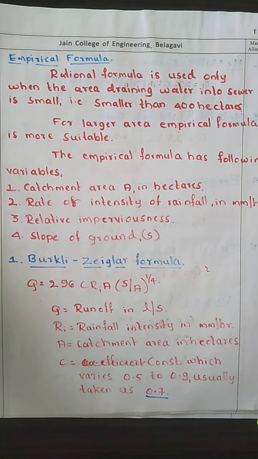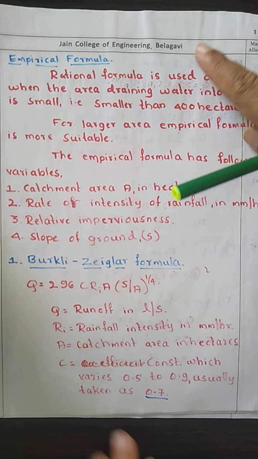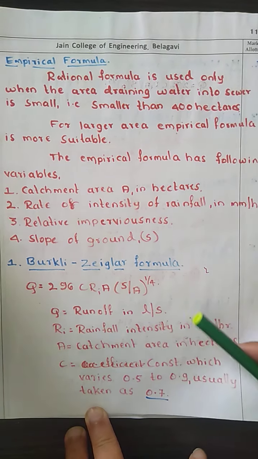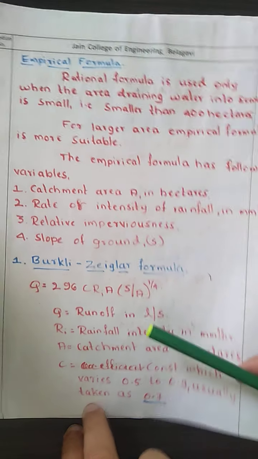C is a constant which expresses the nature of the ground surface and its relative imperviousness. It varies between 0.5 to 0.9, but usually it is taken as 0.7. So runoff can be given by this formula.